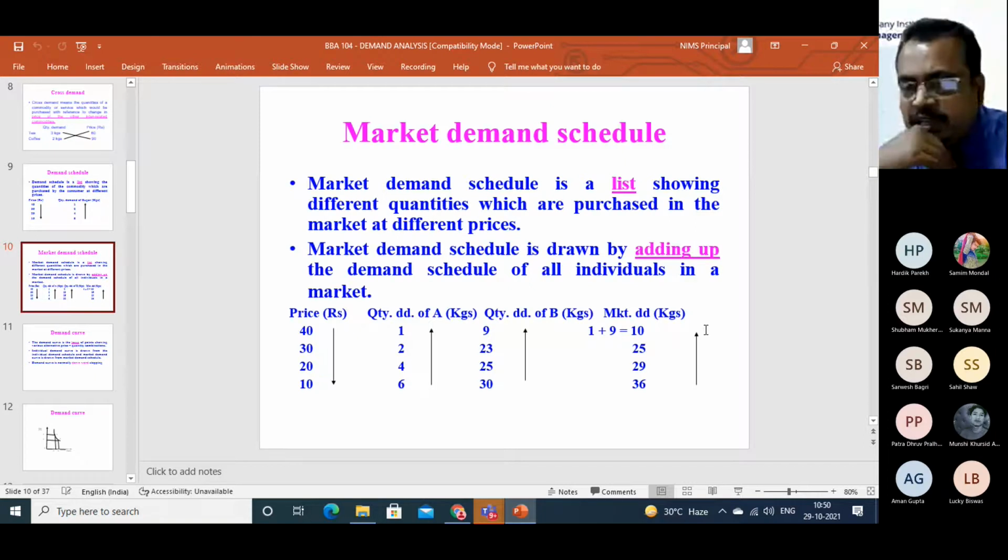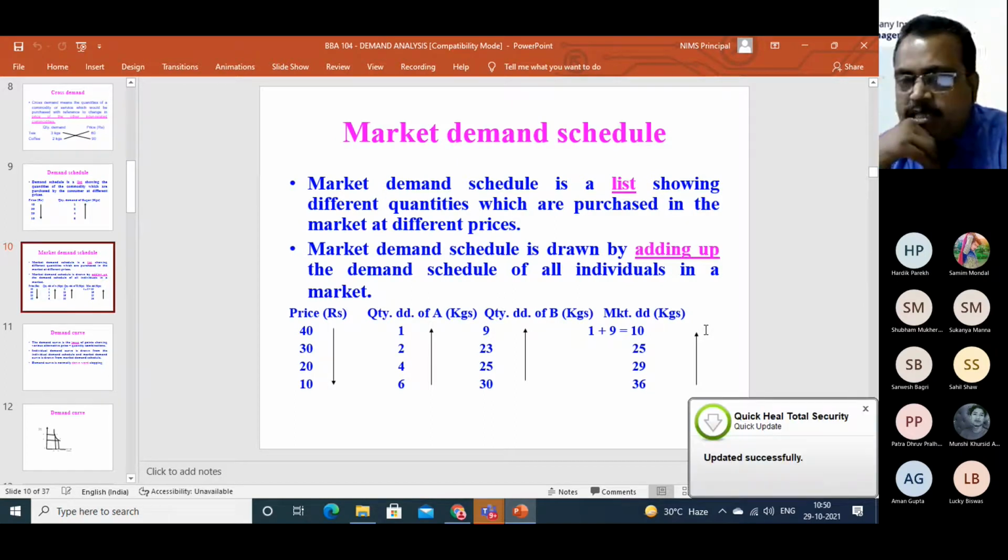This list shows the price and market demand of a product, or the demand for a product in a particular market. Since it is a list of different price and quantity combinations in a market, it is called the market demand schedule.